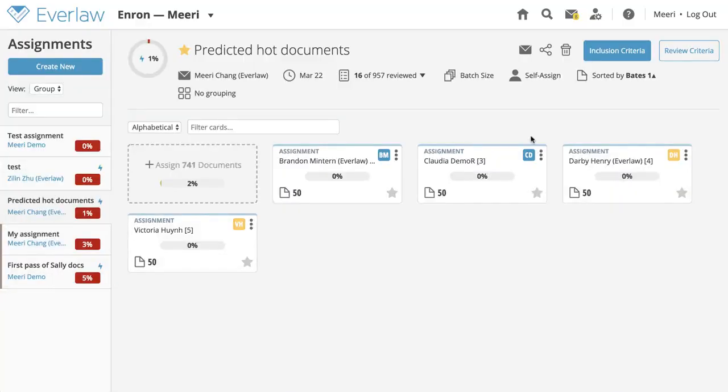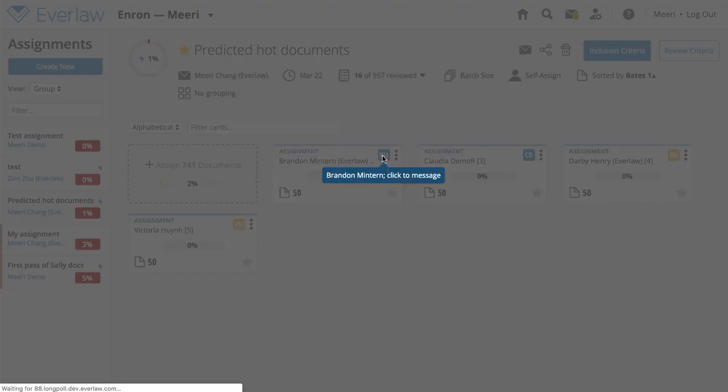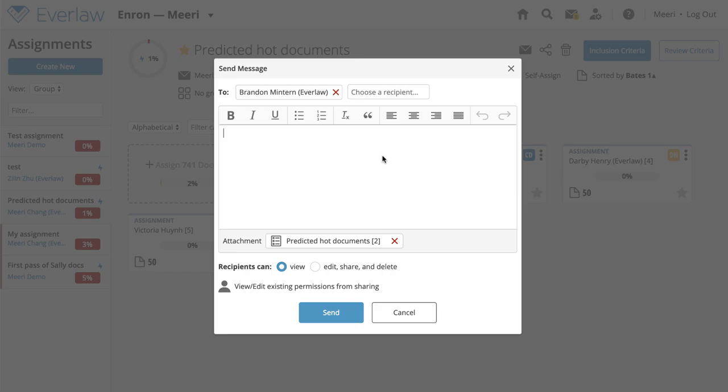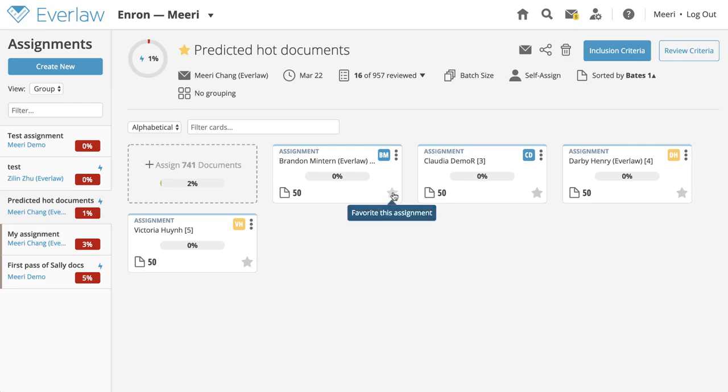The large central panel displays individual assignment cards. On each card, you can see the reviewer responsible for the assignment, the total number of documents within an assignment, and a progress chart. To message a reviewer, hover over the appropriate name badge in the upper corner of the card and click it. To favorite an assignment, click on the star icon.